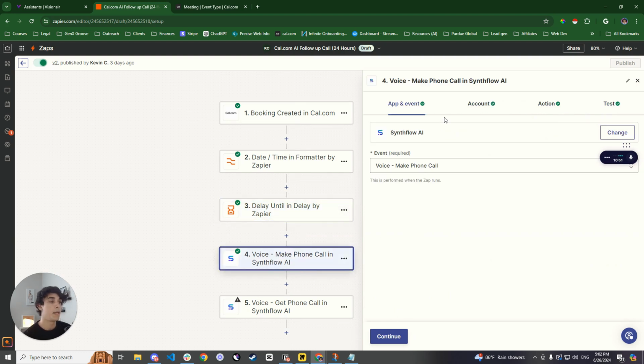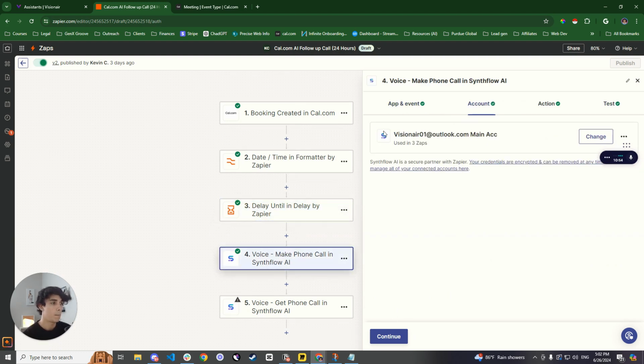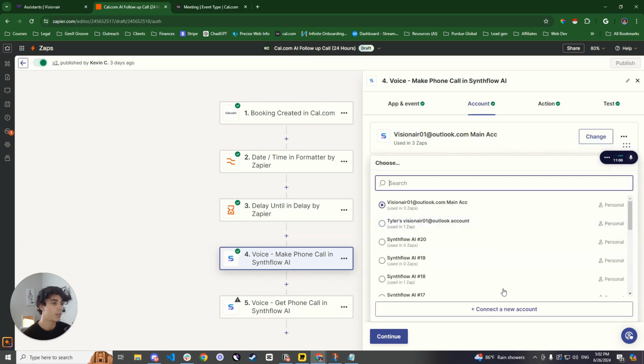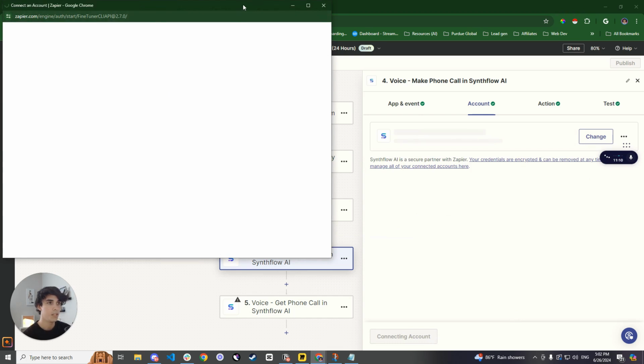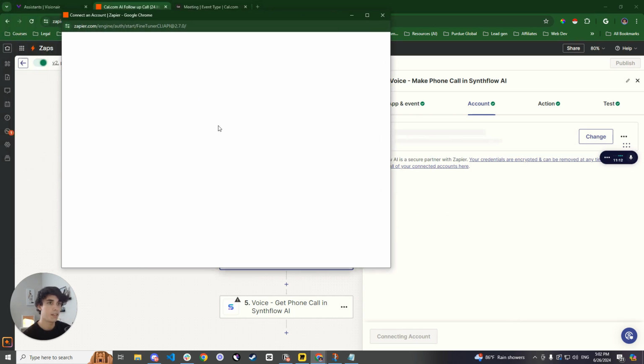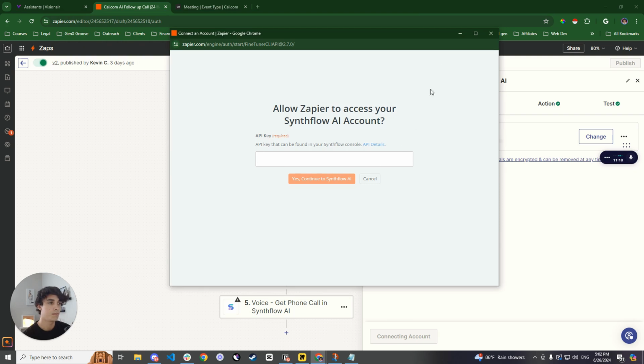And right here is when it makes the call. Now, you're going to select and connect your Synthflow account. In order to do that, all you're going to do is obviously right here, you select change. It should connect with your account. However, we're going to go and do it again for you to see. So you connect your account. It's going to ask for an API key, as you can see right here.